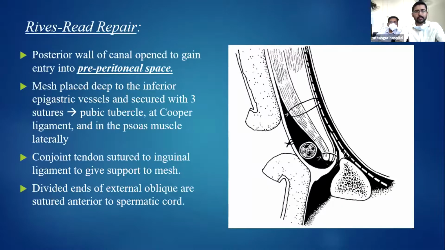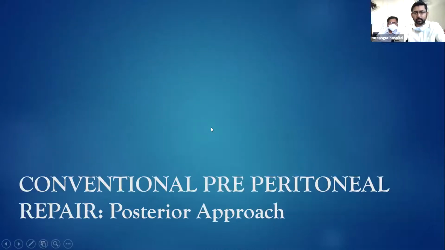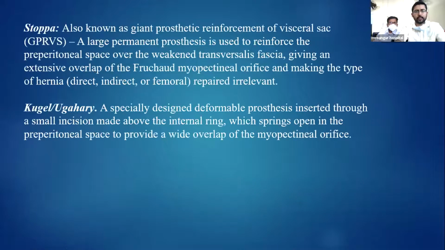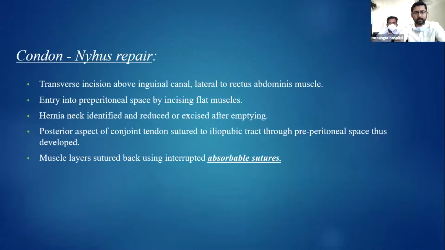So the first is the Read-Rives repair. As we can see here, the mesh is placed along the preperitoneal layer, and the posterior wall of the canal is opened to gain entry into the preperitoneal space where the mesh is placed. For the posterior approach, there is Stoppa's approach, which is also known as the giant prosthetic reinforcement of the visceral sac, and the Kugel-Ugahary approach, where a specially designed prosthesis is inserted through a small incision made above the internal ring.